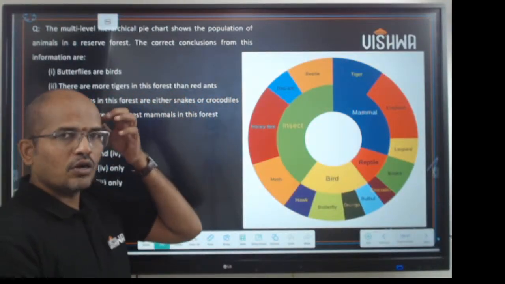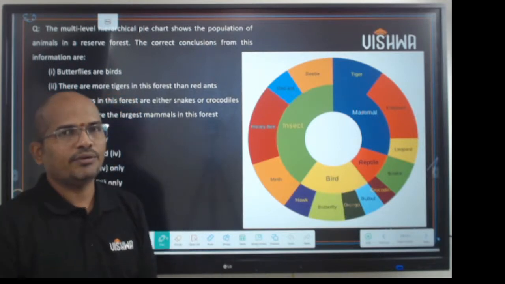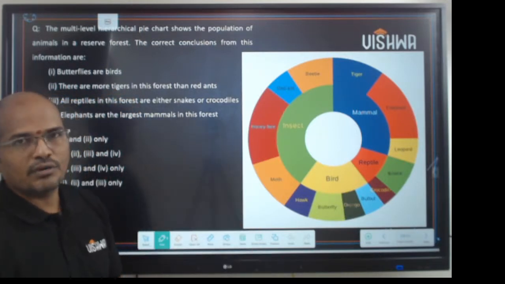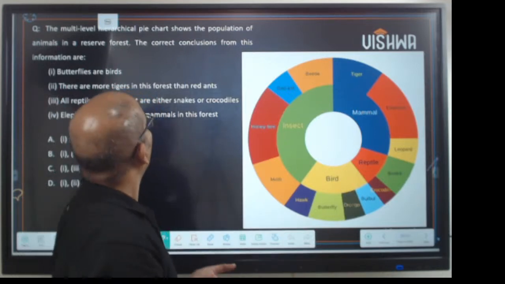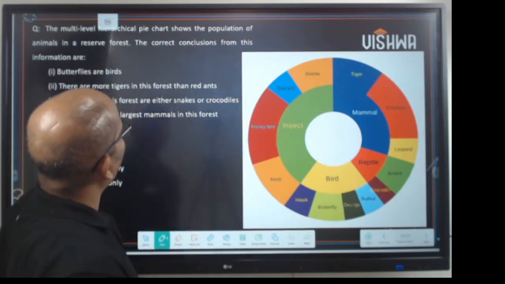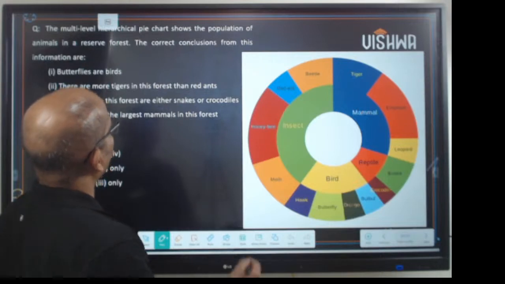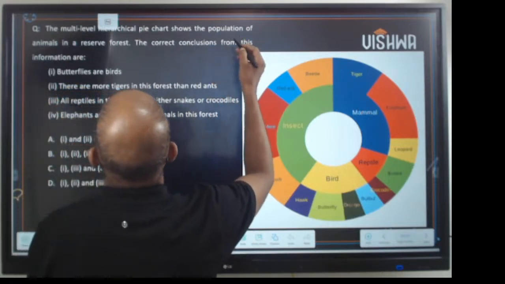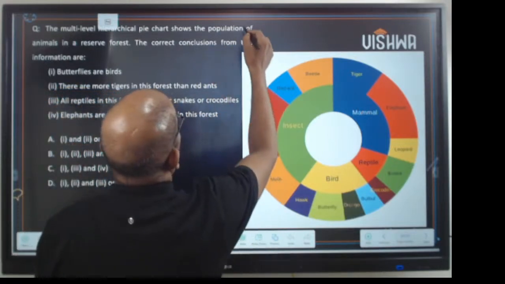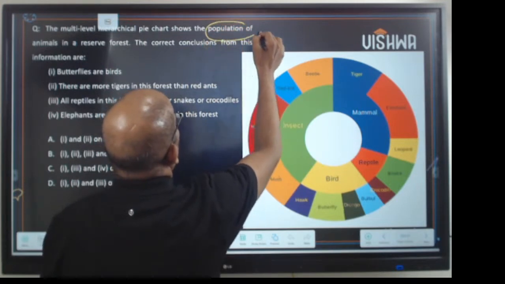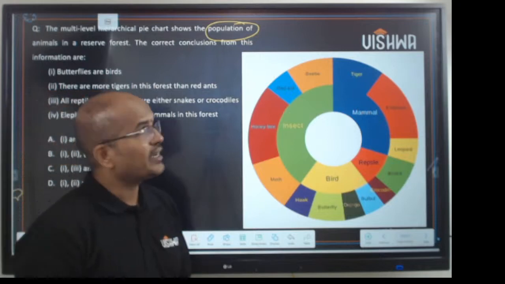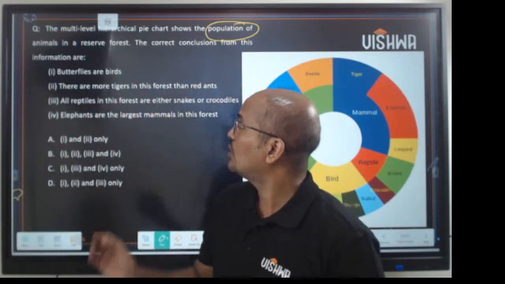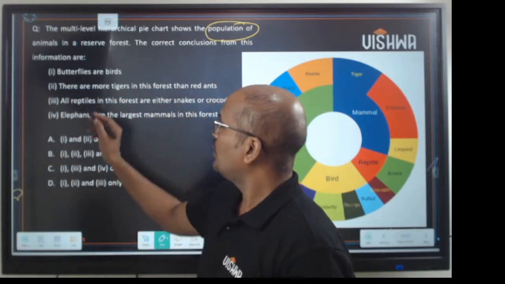This is a question from the previous GATE. This is the multi-level hierarchical pie chart. It shows the population of animals in a reserve forest. What is the correct conclusion from the information given?